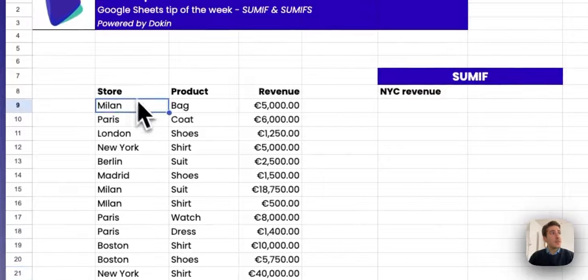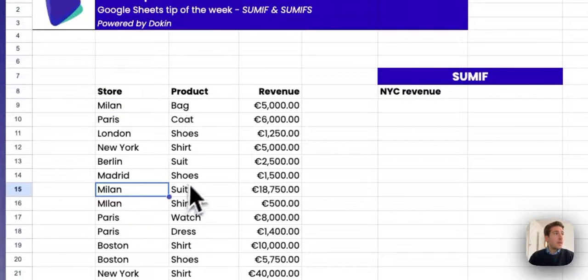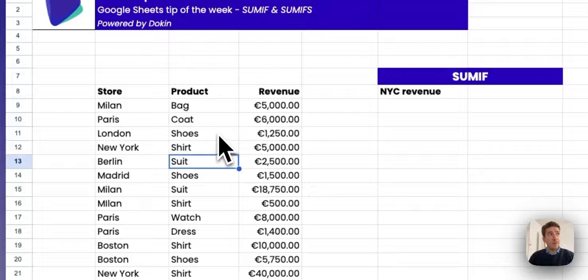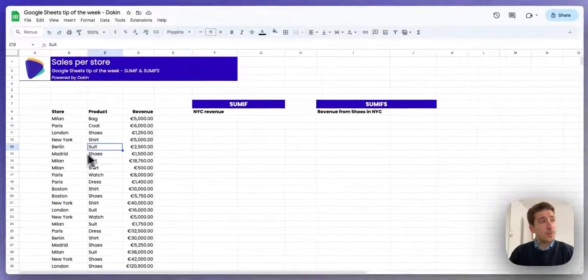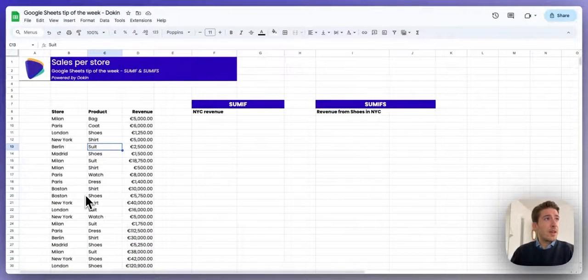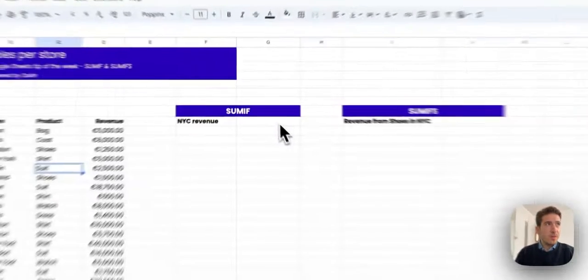So here, for example, I have a list of stores with all the different sales that they're making for different products and the total revenue. So I want to be able to know the revenue of a specific city and consolidate basically the total revenue. And I also want to know the revenue that I'm making, for example, in New York from the sales of shoes. Super easy with these two functions.